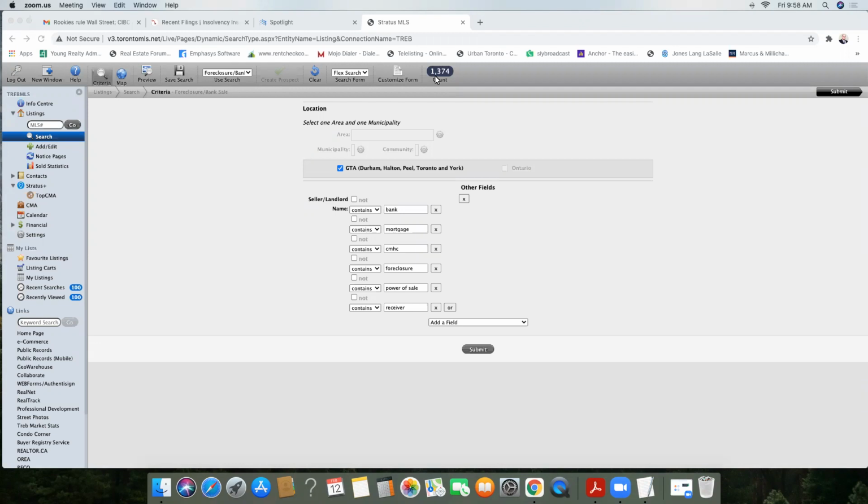They force the owner to sell it so that they can liquidate and get the money back for the mortgage that's owed. With a foreclosure, the lender takes ownership of the actual property, and then they sell it on their own company books, just saying we're selling our own property. That's the main difference between the two.